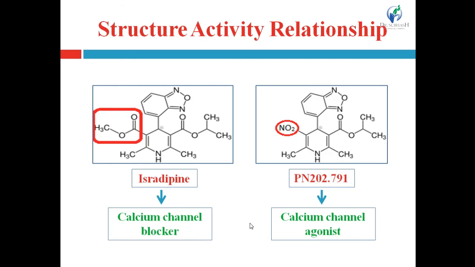So antagonistic activity is maximum with the alkoxy carbonyl group at R3 and R5, that is at both meta positions. See here, at both positions, this one is alkoxy group and this one is carbonyl group, alkoxy carbonyl group on both sides. And here one alkoxy carbonyl group is replaced with another electron withdrawing group.